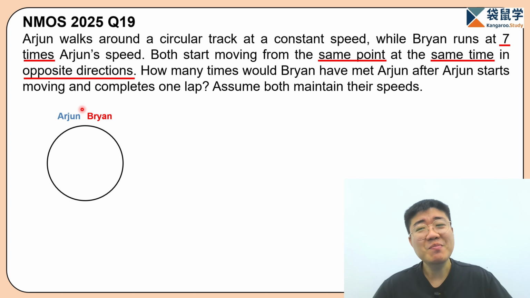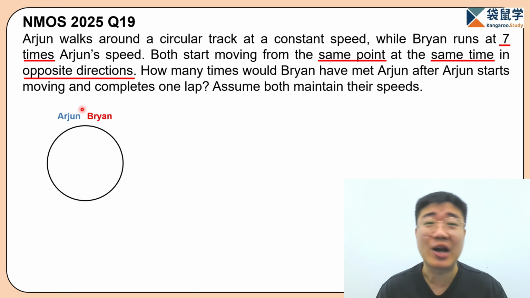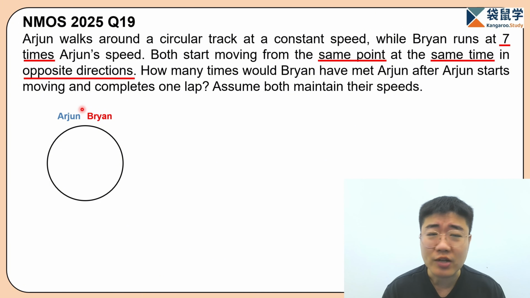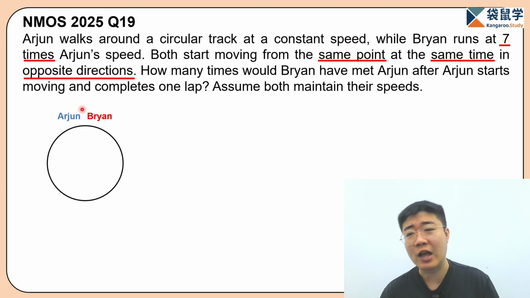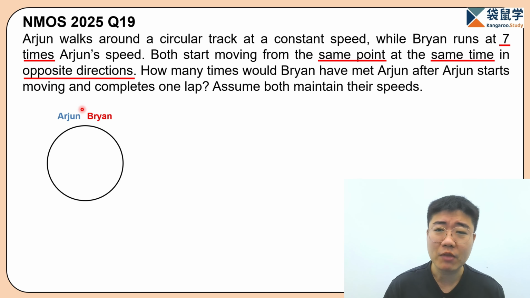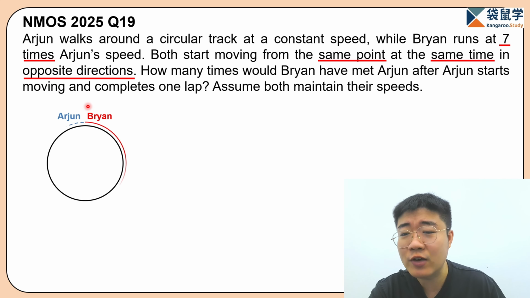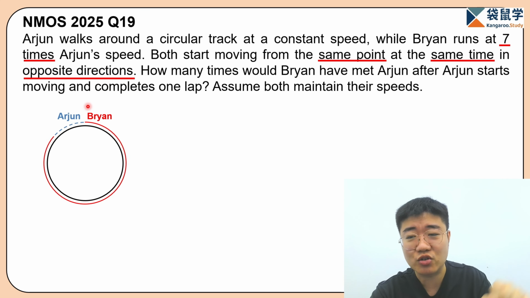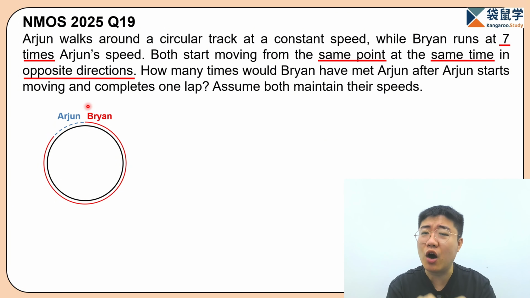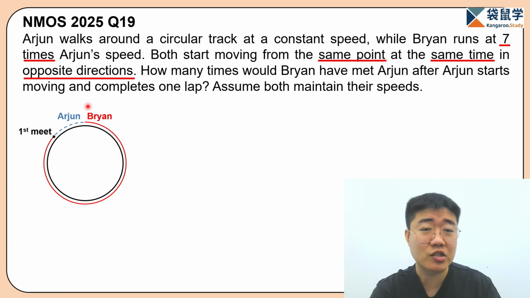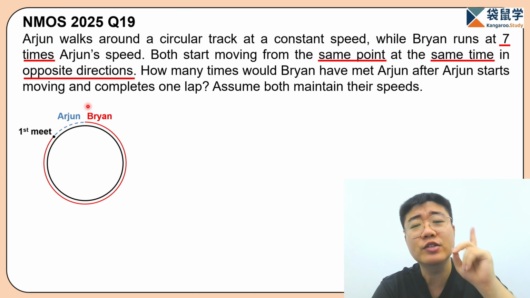Why? Because Brian traveled at 7 times Arjun's speed, so within the same time duration, Brian is going to travel a longer distance compared to Arjun. So let's draw it in our diagram. Now, starting from this point, you can see that Brian traveled the longer distance, Arjun traveled the shorter distance. So together, they travel 1 lap of the circular track here. And we can label the meeting point here. This is the point where they met each other for the first time.